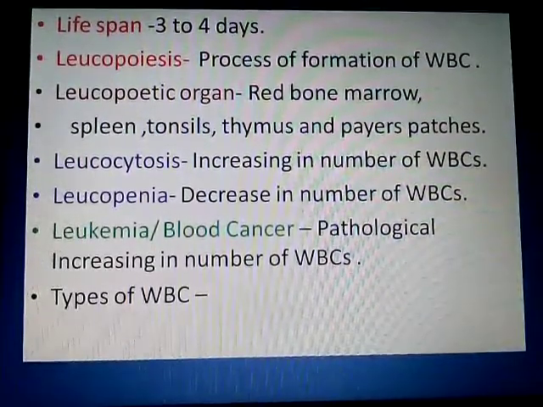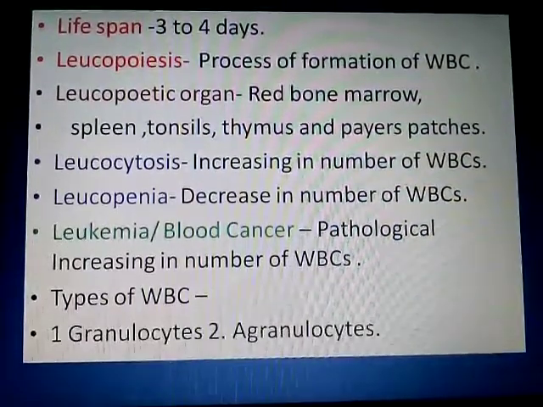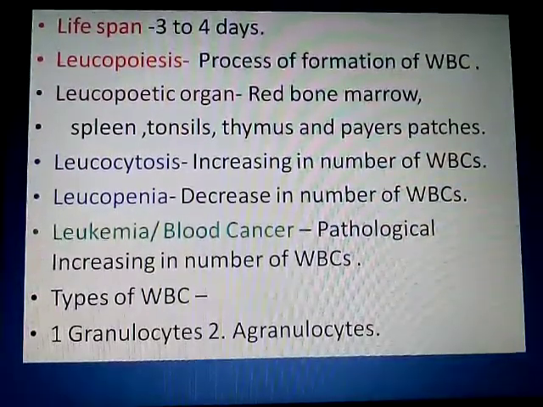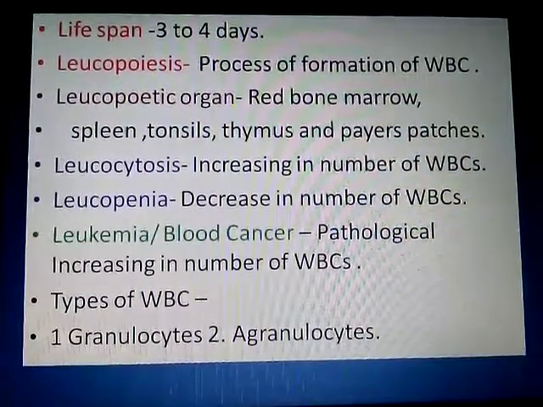Now, types of WBC. There are two different types of WBC: granulocytes and agranulocytes, which we are going to study in the next lecture. That's all.